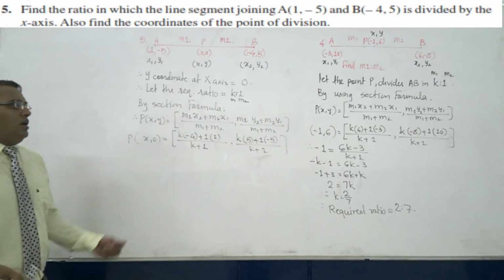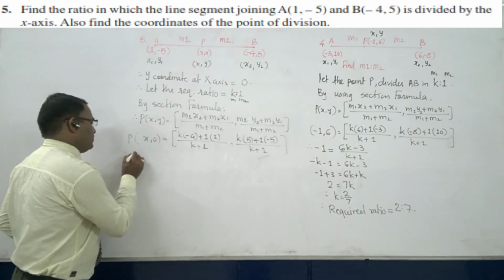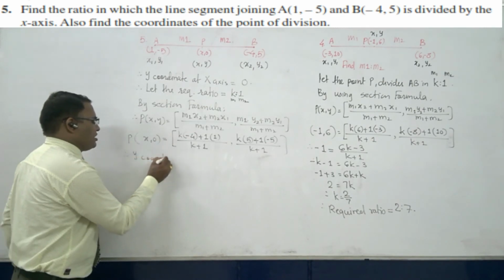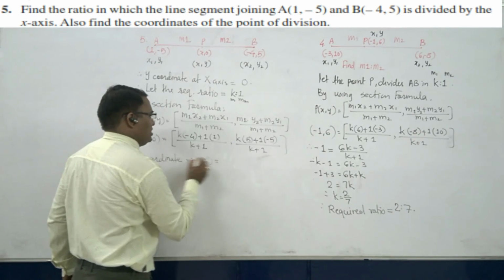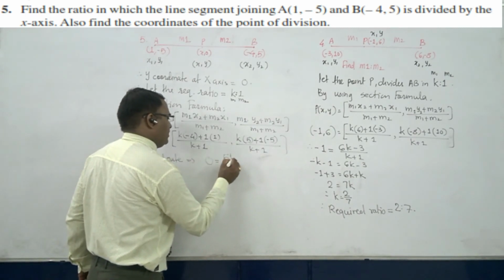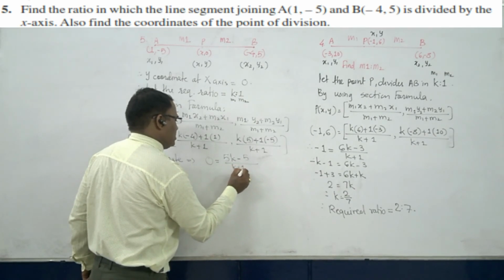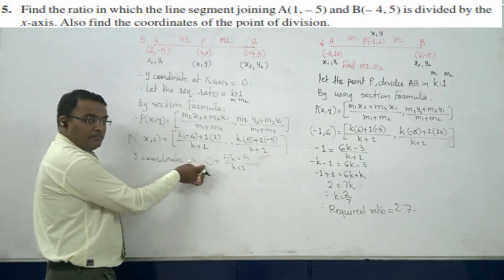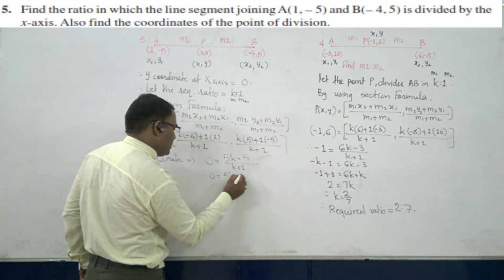Here 0 is equal to this one, so what will we do? Therefore the y coordinate implies 0 is equal to 5k minus 5 over k plus 1. k plus 1 multiplied with 0 becomes 0. Therefore 0 is equal to 5k minus 5.